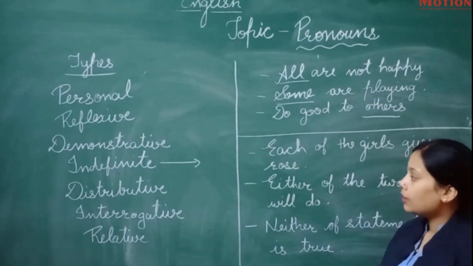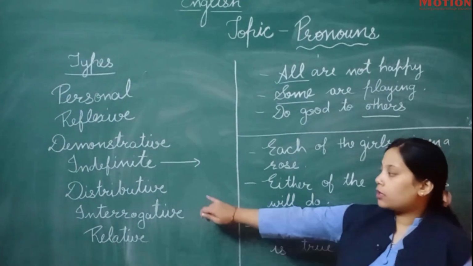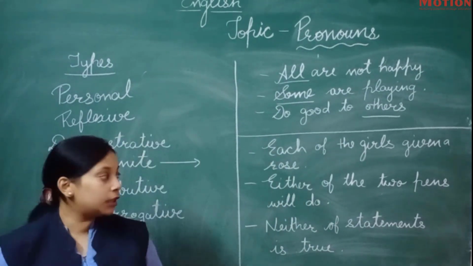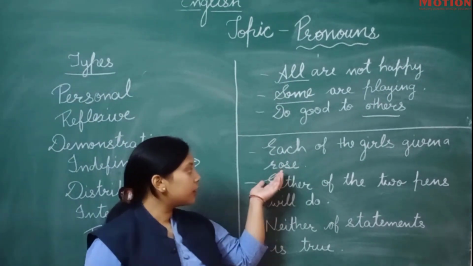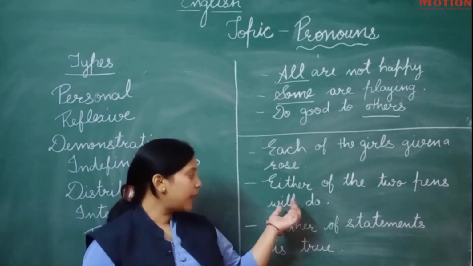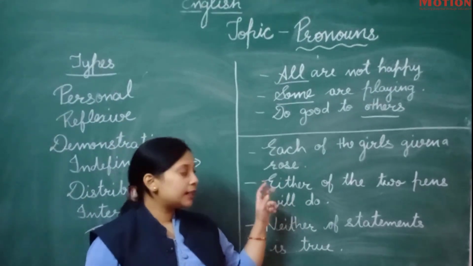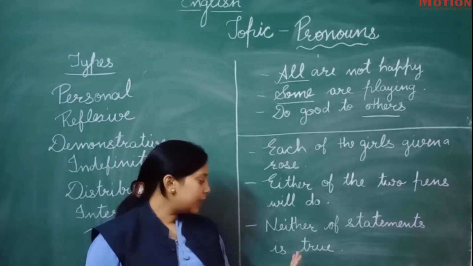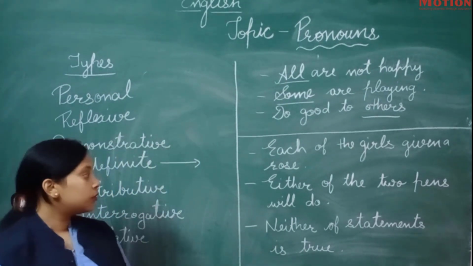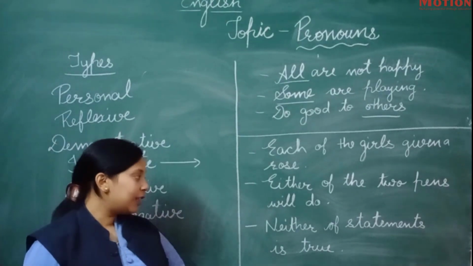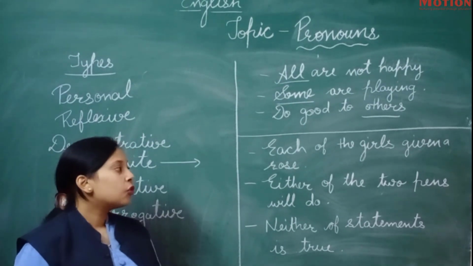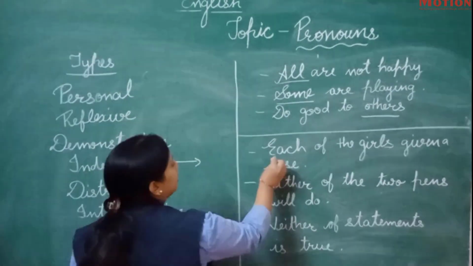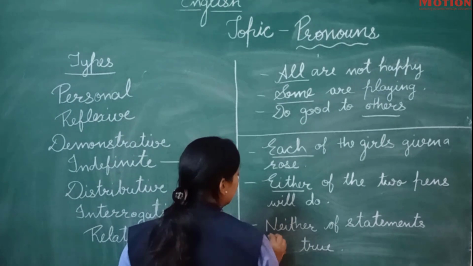Okay, next, I have written here distributive pronoun. Again I have written some sentences over here. Each of the girls was given a rose. Either of the two pens will do. Okay, either of the two pens will do. Neither of the statements is true. Okay, so now again, can you find any pronoun in these sentences? No, you cannot find any kind of pronouns. So which are the pronouns over here? Each, either, neither.